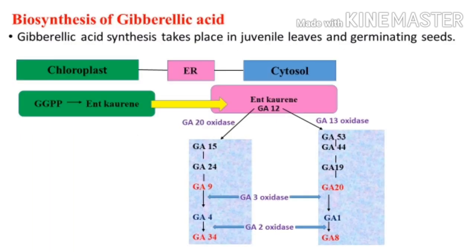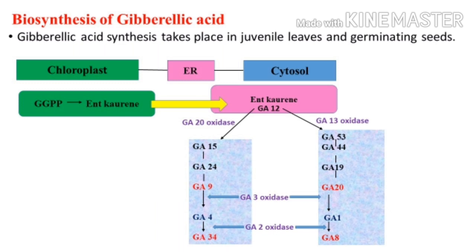And now let's see the biosynthesis of this gibberellic acid. Gibberellic acid synthesis takes place in juvenile leaves and germinating seeds. See, gibberellic acid formation takes place through these three paths. First, in the chloroplast, some reactions take place, from which it will pass to the ER, and then there will be formation of different kinds of gibberellic acid in the cytosol. So what happens in chloroplast?